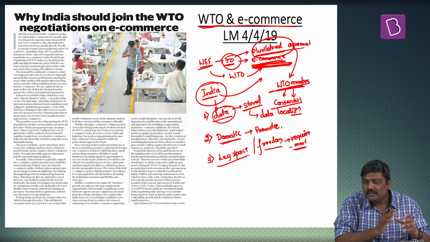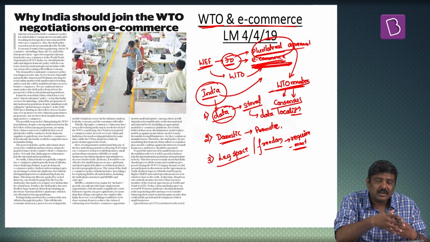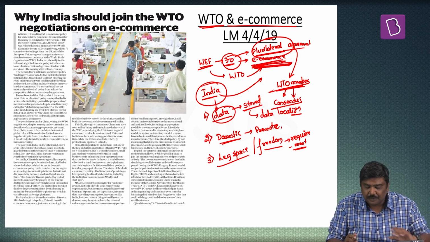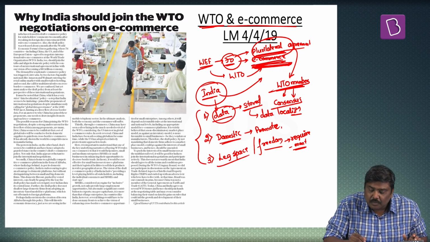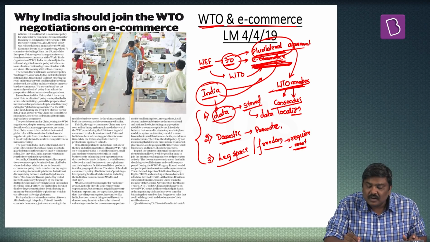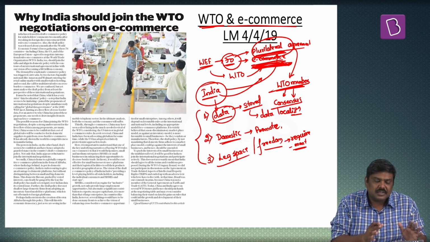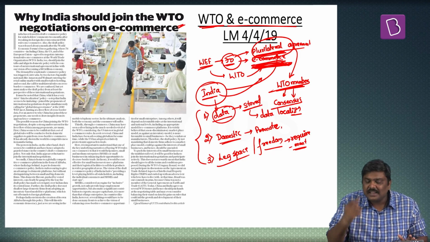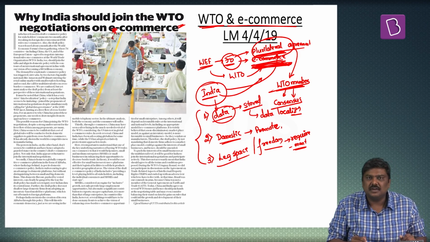Any kind of variation compared to the guidelines, the member countries or the trading partners can simply drag India to WTO. So these are some of the very important reasons why the Government of India stayed away from this kind of plurilateral negotiations which are being conducted for the e-commerce sector. Having said so, this particular article makes a case that India should be a party to these kind of negotiations. Why? These are the reasons which have been cited.